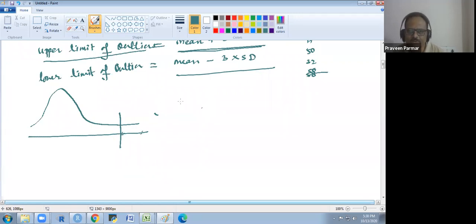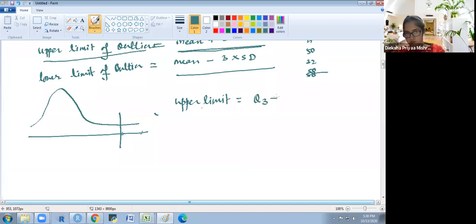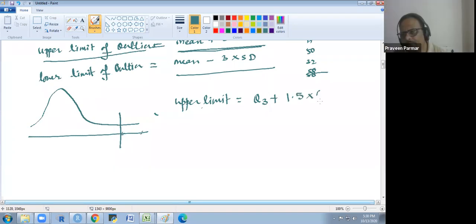So we have a different formula for the upper limit. For positive skew, the upper limit is third quartile plus 1.5 times IQR, the interquartile range, which we can write as Q3 minus Q1.